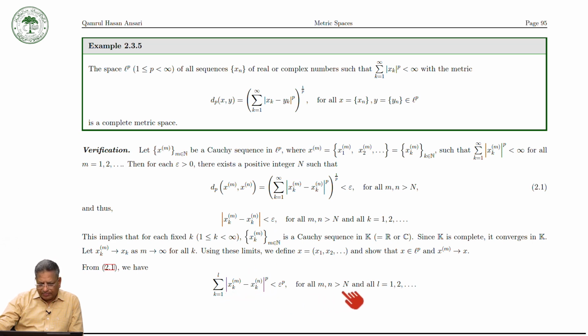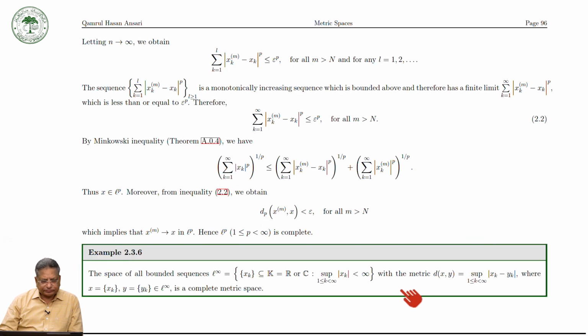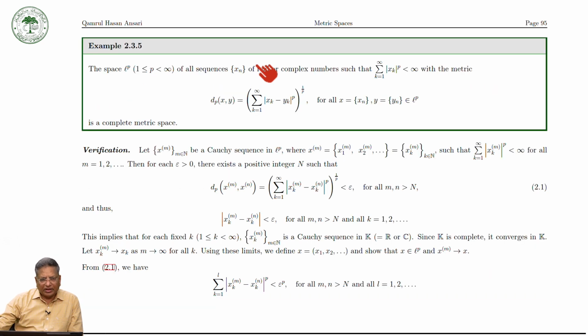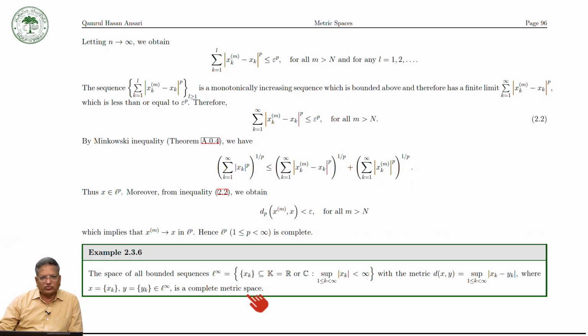Okay, for all m, n and all l runs from 1 and so on. And then we can take n tends to infinity. Then we will get this one. Why is it so? Because this converges to xk. So as n tends to infinity, that term tends to xk. So we will have this one.